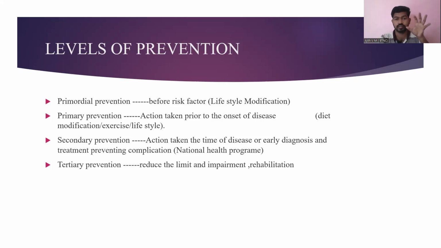For example, you can take the tuberculosis, otherwise blindness problem, national blindness program. So in this case, we are just evaluating, we are just finding out which persons have the diseases. अगर किसको किसको ये बीमारी है, उसको हम लोग क्या देता है, DOTS थेरेपी देता है. That means that is in the secondary prevention. So maximum national health programs come under the secondary prevention.